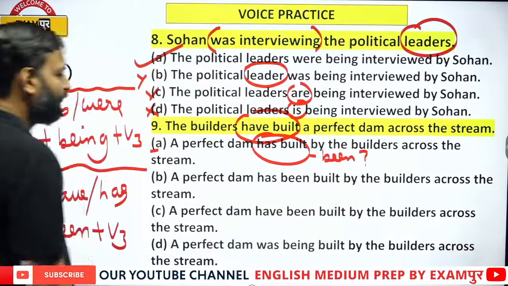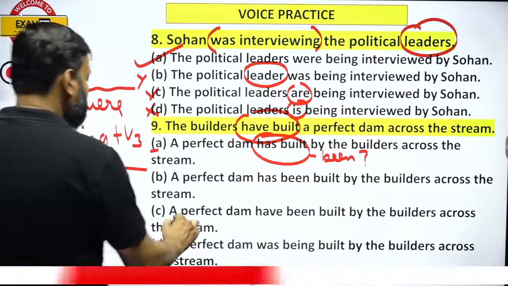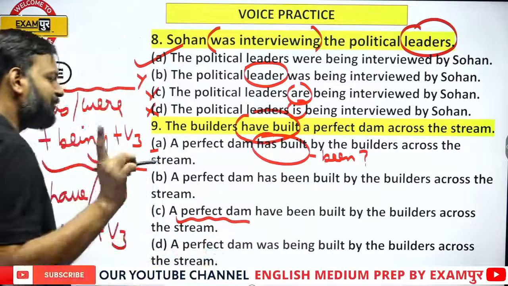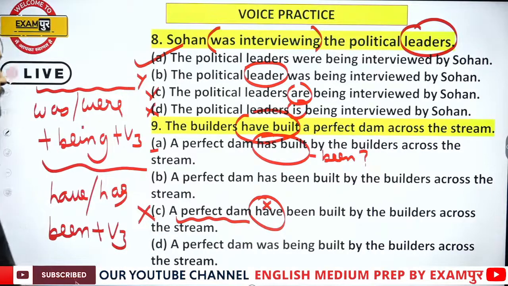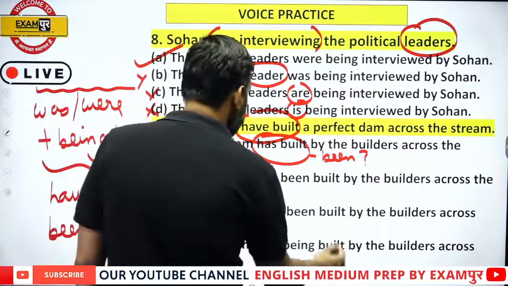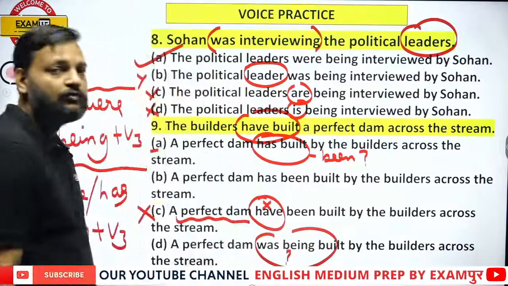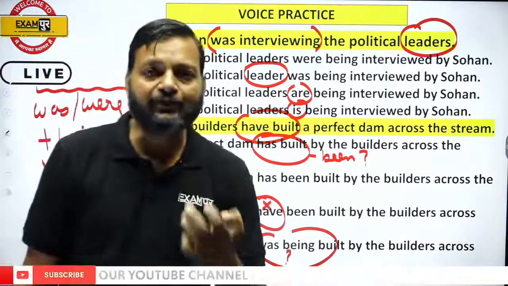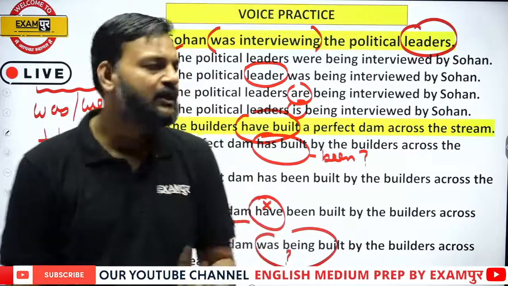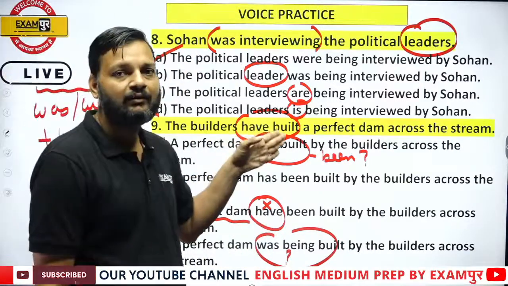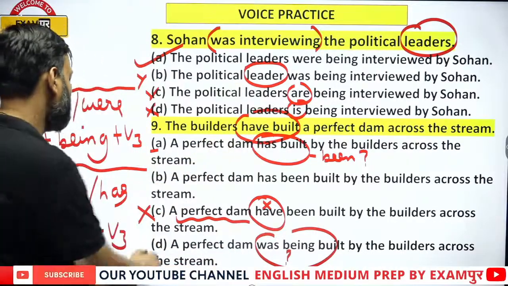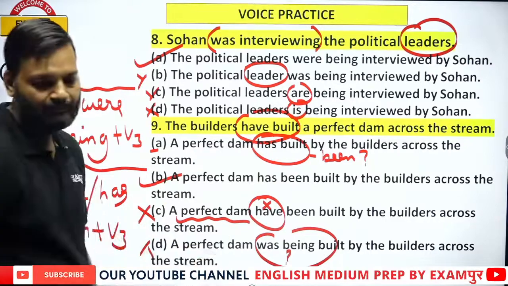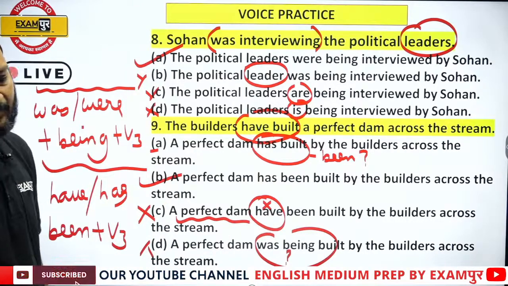Now with perfect dam, since perfect dam is singular, you cannot use have, so eliminate option C. Now we have two more options, B and D. In this sentence, tense is incorrect, because was being is past continuous, but the question is in present perfect. So this also cannot be the answer. So option B is the right answer.